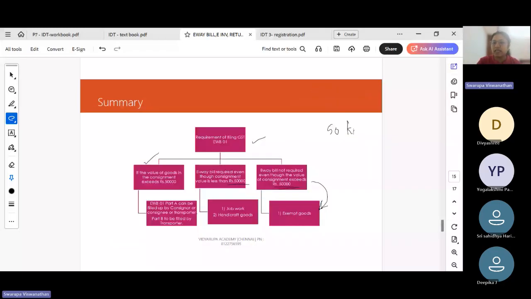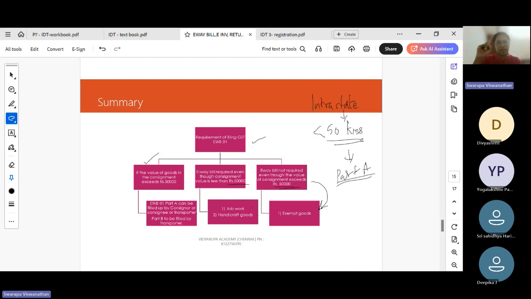Okay, when there is an intrastate movement within 50 kilometers, so the movement between place A and place B, the distance is less than 50 kilometers, then you need to fill only part A of e-way bill. E-way bill is required. You cannot say if there is a movement and the value crosses 50,000, e-way bill is required.